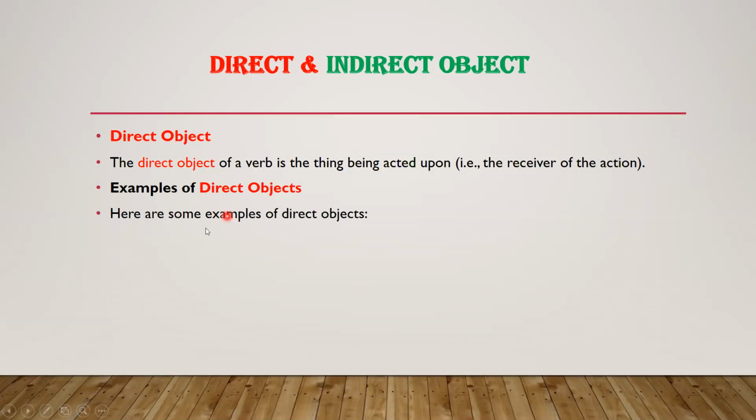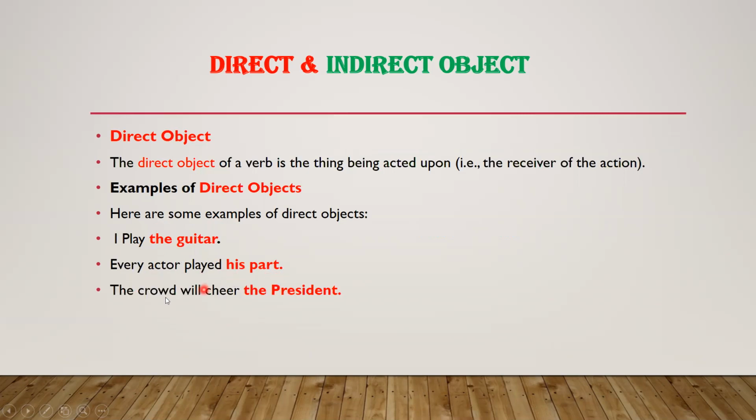Examples of the direct objects. Here are some more examples like I play the guitar. Or every actor played his part. The crowd will cheer the president. We can climb the hill. So here, dear students, you can see the guitar, his part, the president, the hill. These all four are the direct objects.